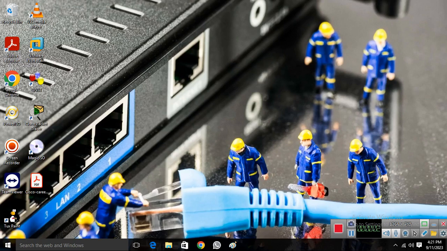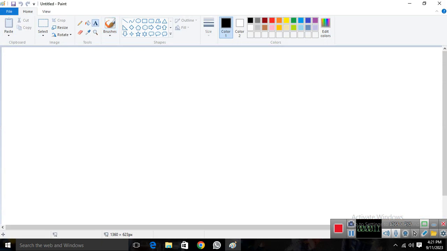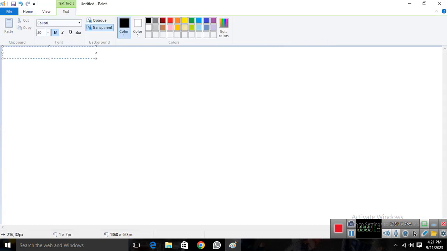Hello all of you. In this session, we'll talk about Active Directory Domain Services in Windows Server 2022. So let's start the session, guys. We'll talk about Active Directory Domain Services. The short form of the service's name is ADDS, and the full form is Active Directory Domain Services.